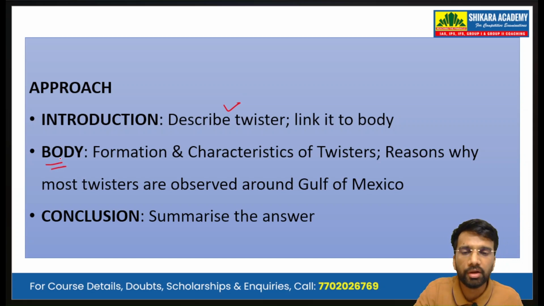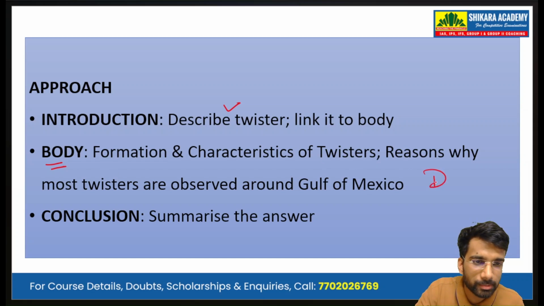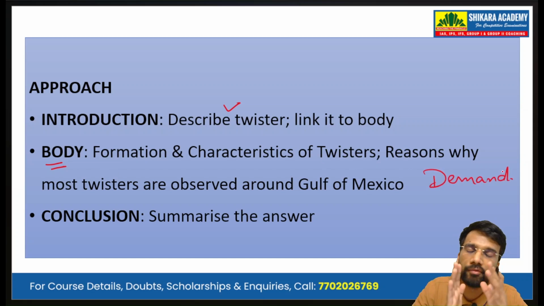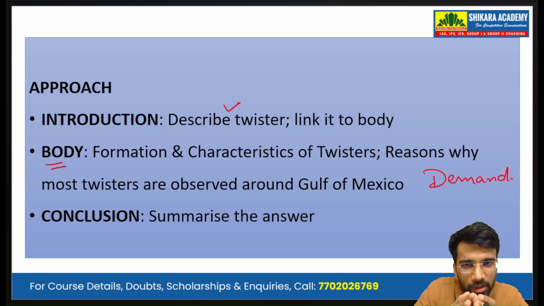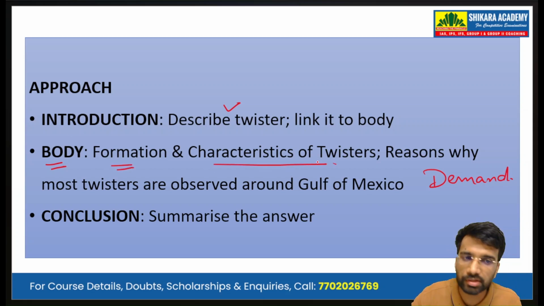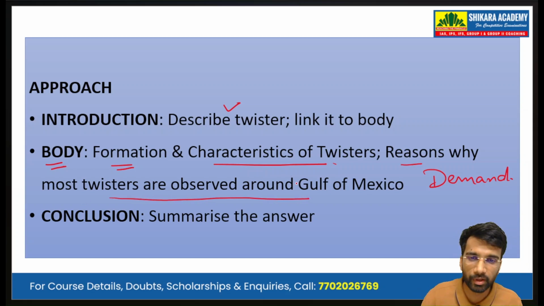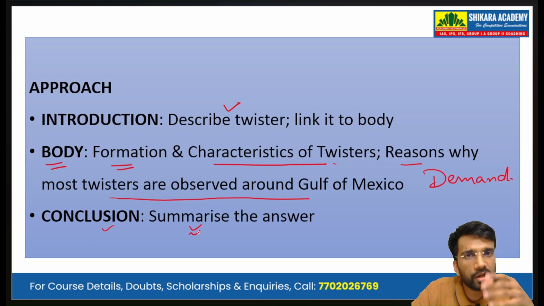And then in the body, we address the demand of the question. It's a 15-mark question, so we will have to be more descriptive. We have to write a detailed account on the formation as well as the characteristics of twisters. Then we give the reasons why most twisters are observed around the Gulf of Mexico. Then in the conclusion, we summarize the answer and write the significance or the way forward.